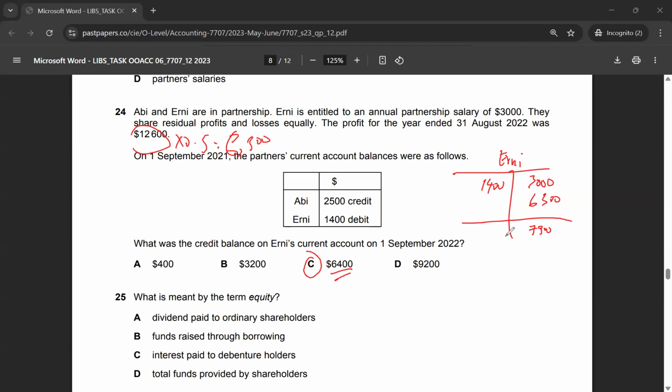So if anyone knows how to get the answer here, could comment down below. I will also look into this multiple choice 24, but it seems there may have been some typo in this question. It's also possible that CIE examiners can make this error, but I'm not able to get the answer to this question. So if anyone knows how to get this, can comment down below to let me know and other viewers of this video as well.